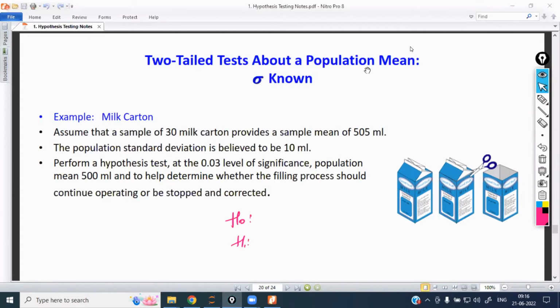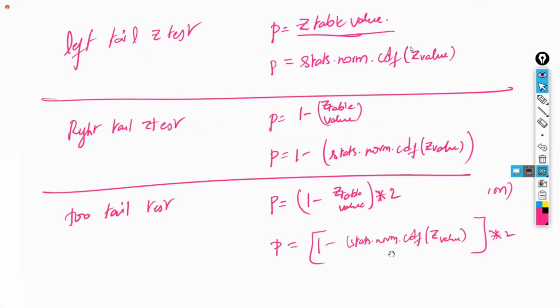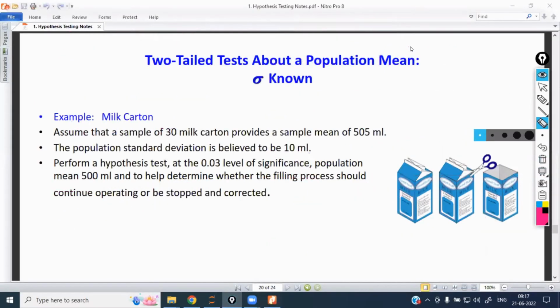The two-tail formula is nothing but the right tail test into 2 times. Whatever right tail test you have done, that into 2 times is the two-tail test. First you assume the right tail test, calculate, and multiply into 2 times.